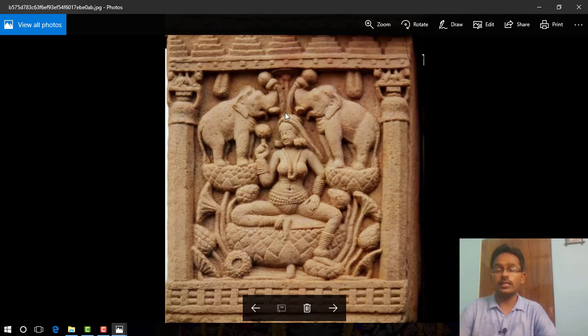So these are the sculptural designs associated with the Buddhist sites. This is it for today.